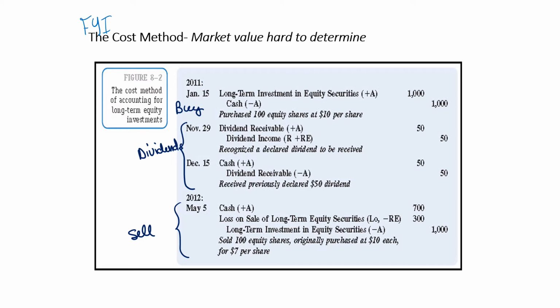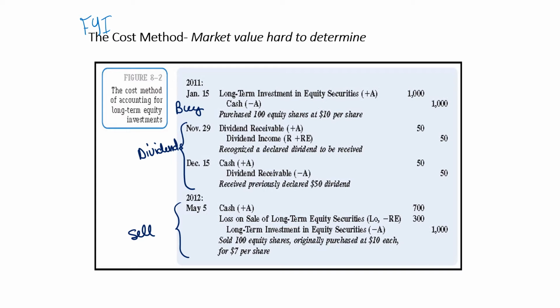Remember, dividend income occurs in the year of declaration, not when the cash is paid or received by you. And then on December 15th, the date of payment, debit cash, credit dividend receivable. Remember, dividend receivable is a current asset because you get paid pretty quick once a dividend is declared.